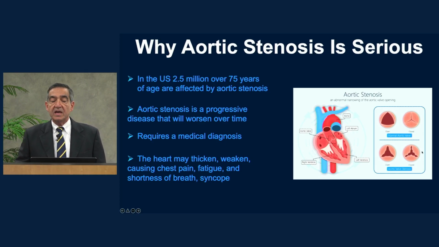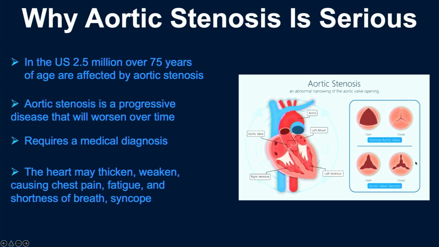Over time, as when somebody is exercising and the arm muscles get bigger and stronger, the muscle of the heart can become thicker as it's trying to push the blood past the area of stenosis. If the heart gets thicker, the chamber where the blood is becomes a little smaller, and then the heart will have a hard time pushing the blood past the aortic valve into the aorta, and as a result, patients can develop symptoms of chest pain, fatigue. Also, they can have difficulty breathing, shortness of breath, or syncope, which is fainting or near fainting.